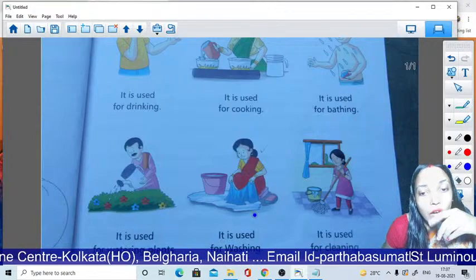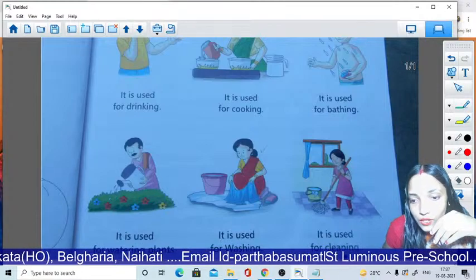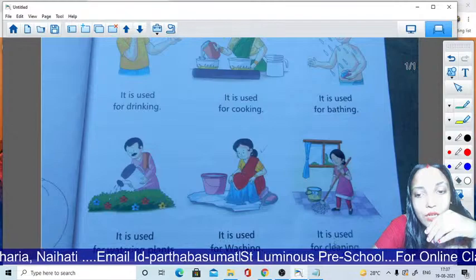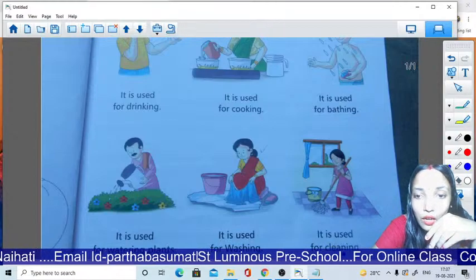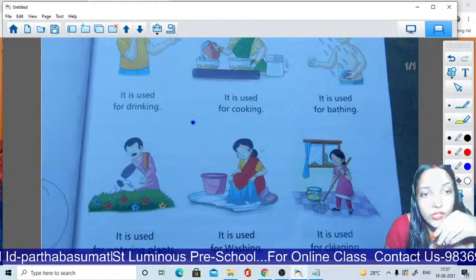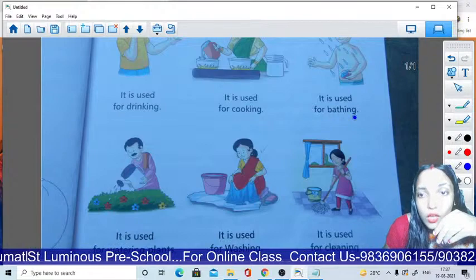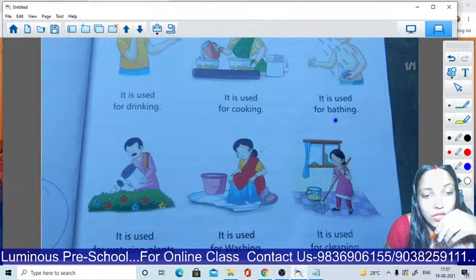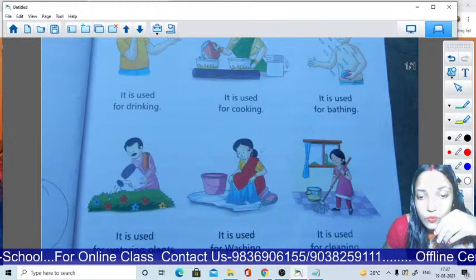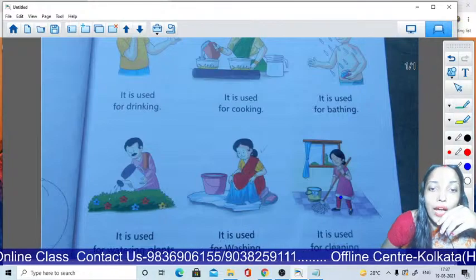For washing our clothes we need water. It is used for cleaning. Okay, we need water for cleaning our house. So from the first, it is used for drinking, cooking, bathing, watering plants, washing, cleaning, and so on.